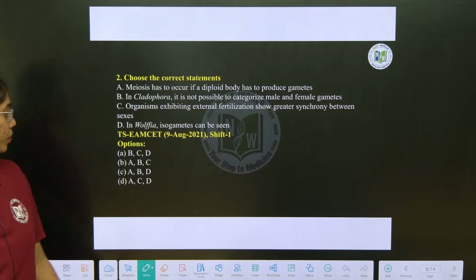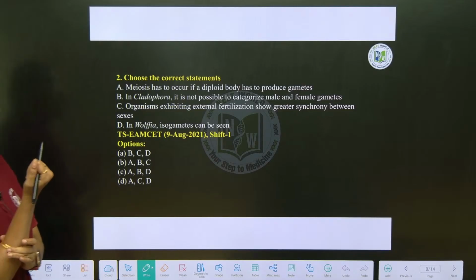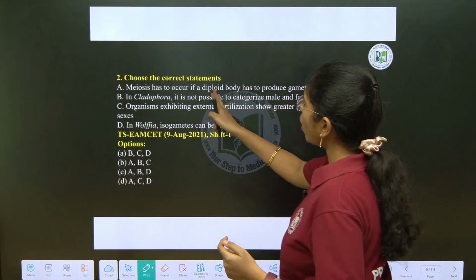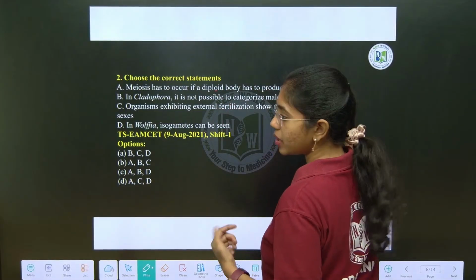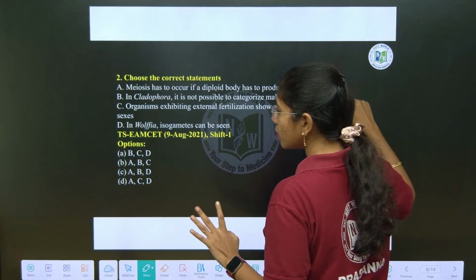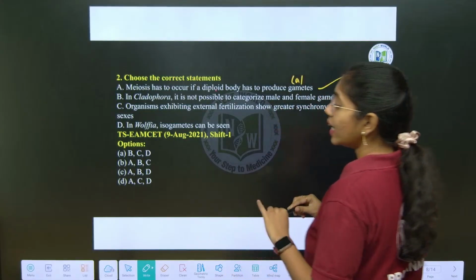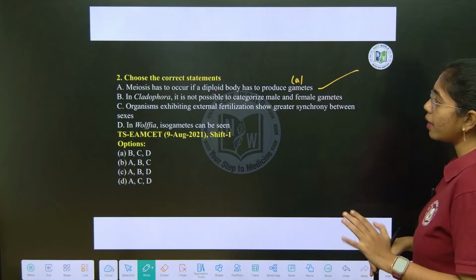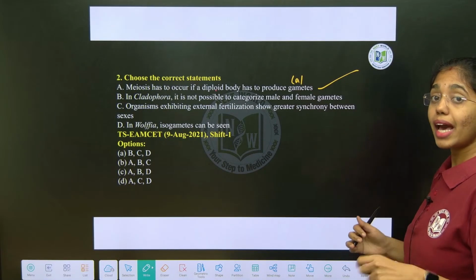Here you see, meiosis has to occur if diploid body has to produce gametes. Yes, diploid body will produce haploid gametes, then meiosis will occur. This is true. Next, in Cladophora, it is not impossible to categorize male and female gametes, true, because they are isogametes.